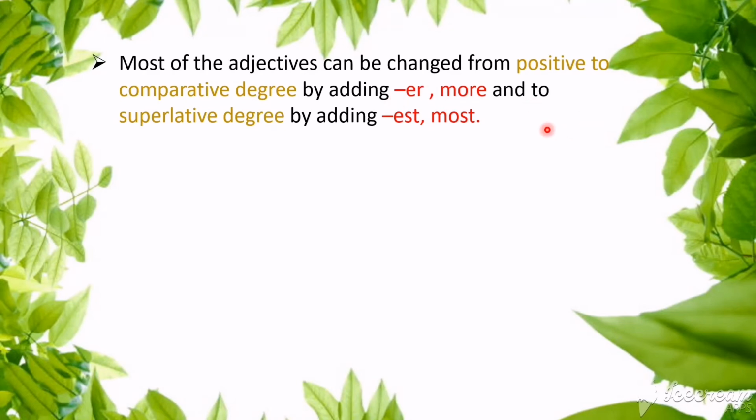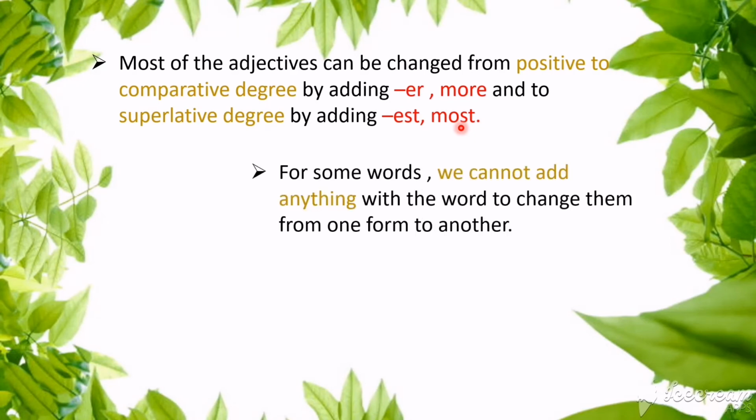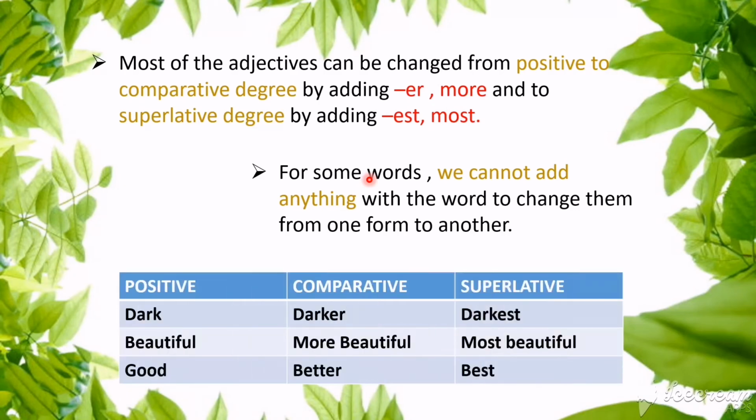Similarly, if you want to change positive to superlative degree, you should add either est or most. We can take the same examples: big, biggest, and beautiful, most beautiful. This is how you have to change. You can understand that by looking into the examples. Before that, we should also know that for some words we cannot add anything to change them from one form to another. For example, look at this table, children.